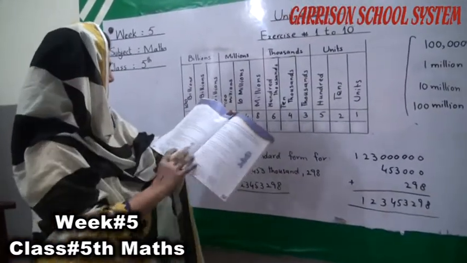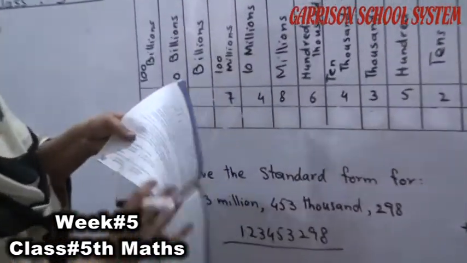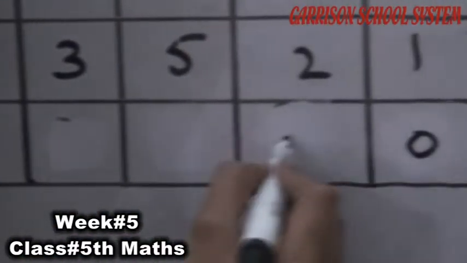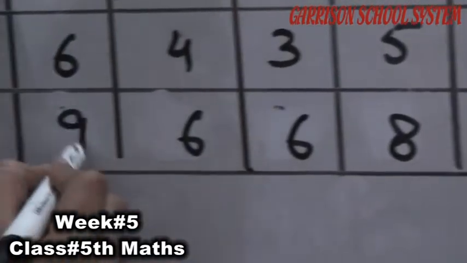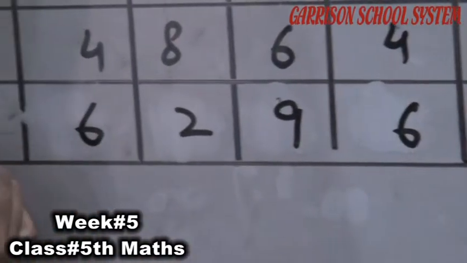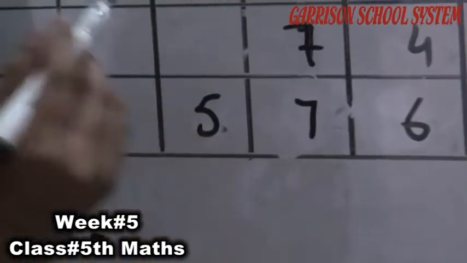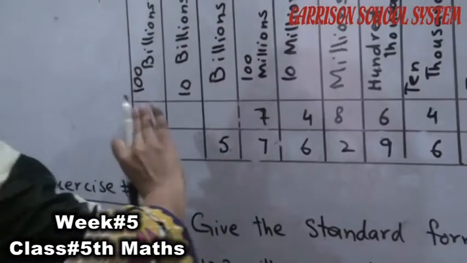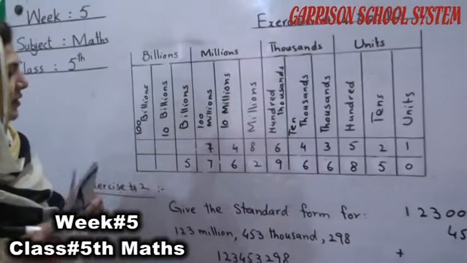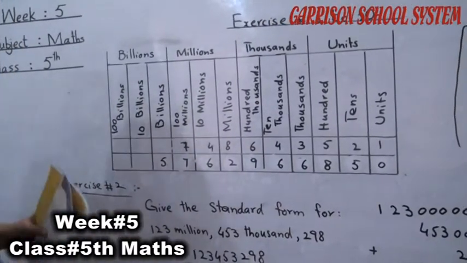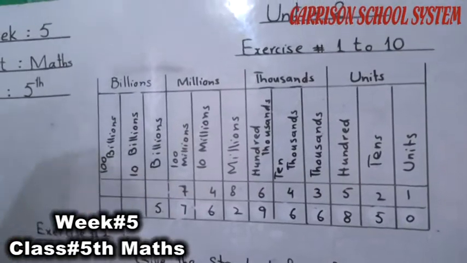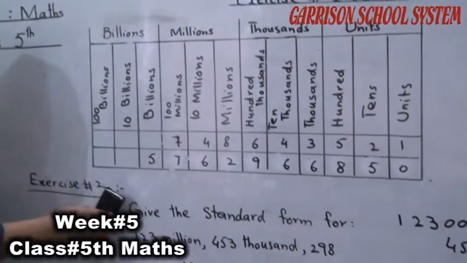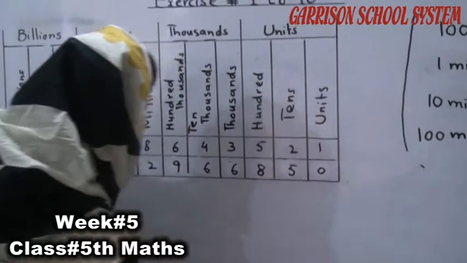The question is this: 0, 5, 8, 6, 6, 9, 2, 6, 7 and 5. I have written the question here in the boxes. So how can we read it? How can we write this number in words? Let's see.